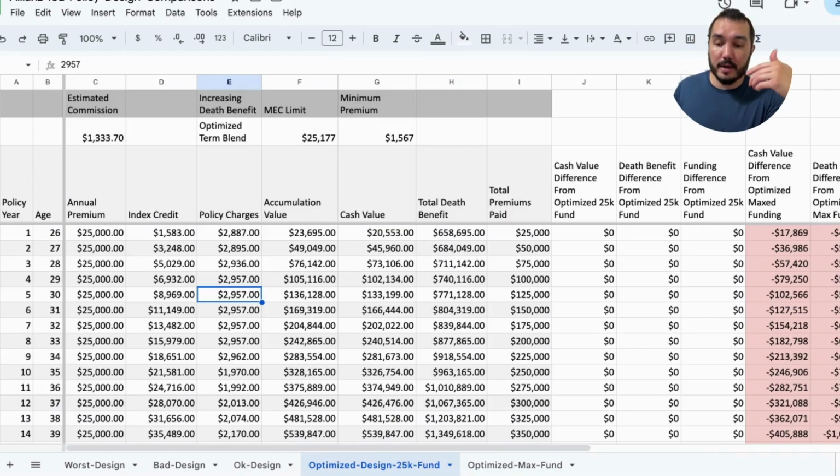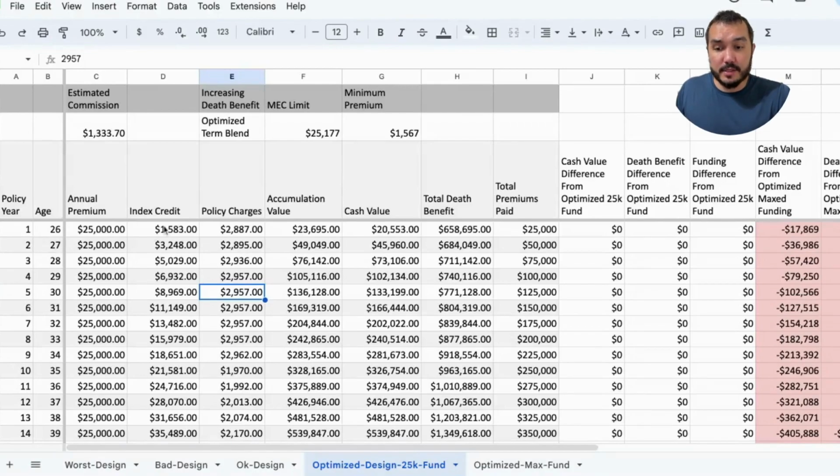But now when we compare this optimized design, that's the design for the 25K fund versus the optimized max term blend, we're going to see some differences here because it is a different funding level. It's going to be a significant amount of time for compound interest to do its work and get you more cash that you can access and pass down to your beneficiaries, and also access during your lifetime to build further cash flowing assets.